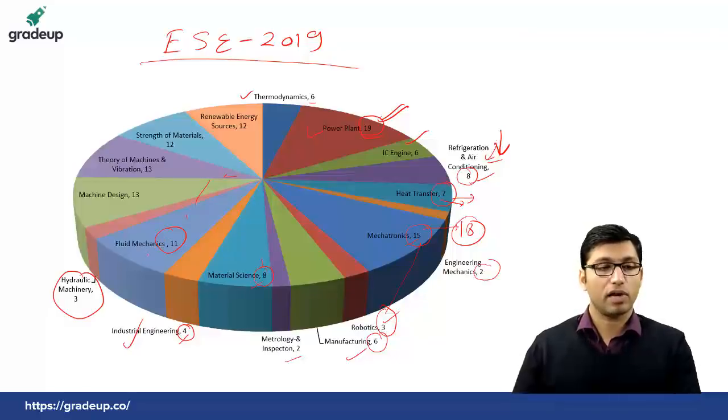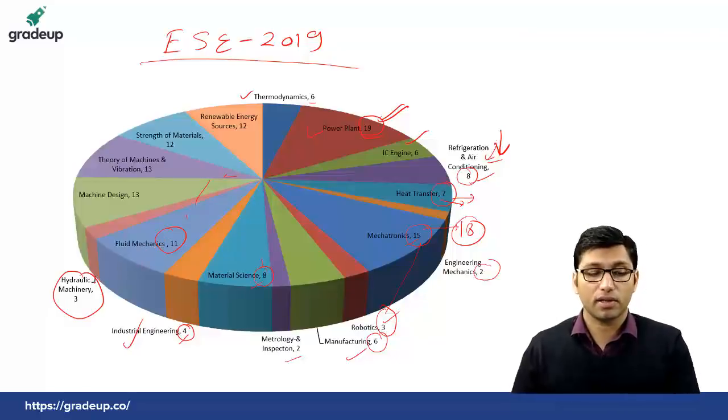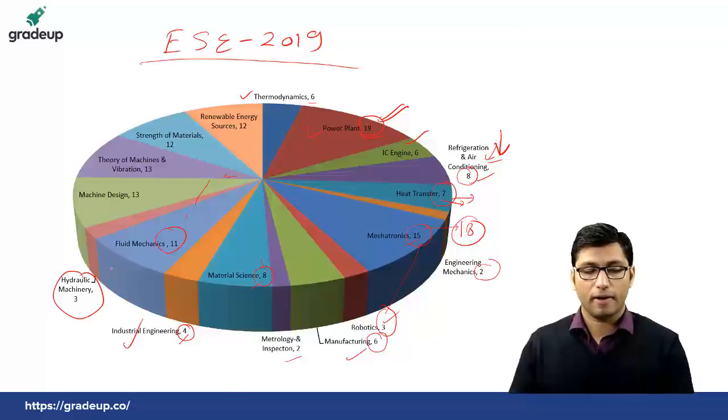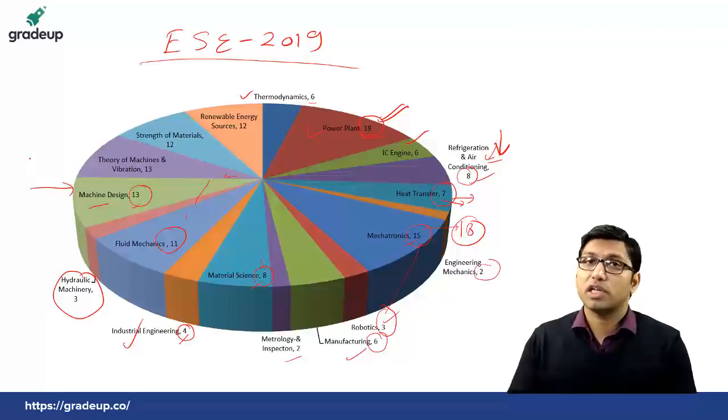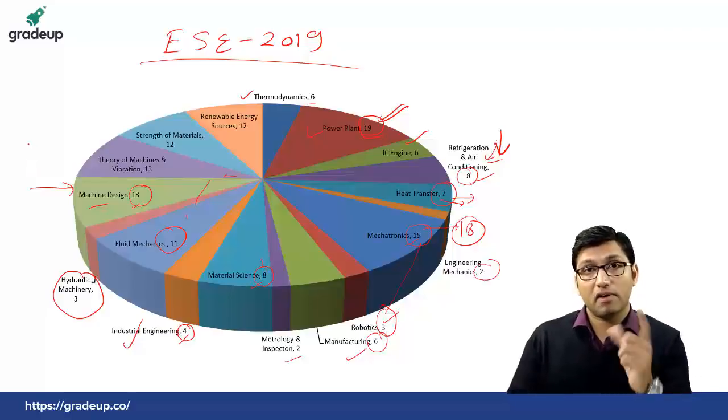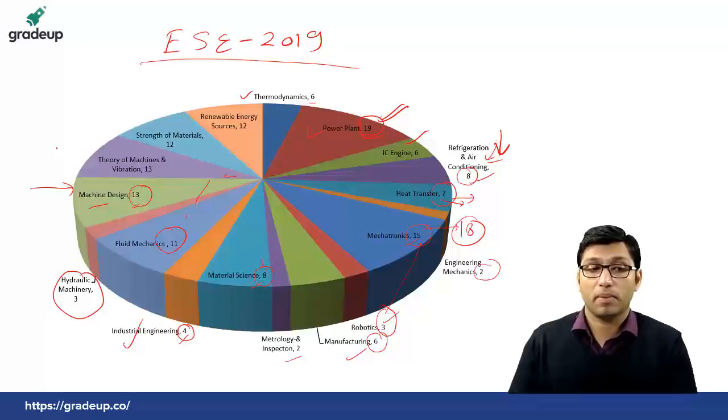Fluid mechanics and hydraulic machinery, there were a total of 14 questions this time. Previously, in 2018 there were 20 questions and in 17 there were 17 questions. So this time there is a decline in the number of questions asked from fluid mechanics and hydraulic machinery. From machine design, there were 13 questions this time, and previously there has been a huge jump in machine design, because previously there used to be 8 and 4 questions in 17 and 18. In 18 there were 4 questions, this time there are 13 questions from machine design.